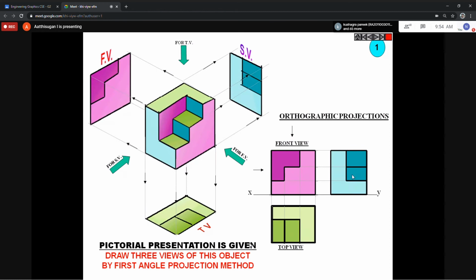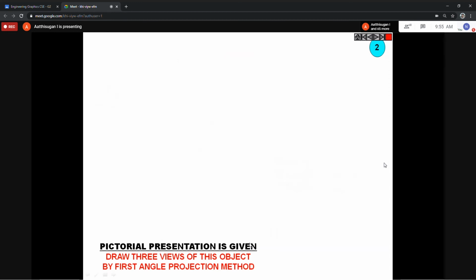Again repeating, this is mainly for those who are drawing manually, that means AutoCAD is not working properly, or they have not installed AutoCAD, or they don't have a system. Those people kindly use scale and pencil. Draw these answers on your paper, scan and upload it for evaluation. No need to draw the 3D image. I want only the 2D image: front view, top view, and side view. That is orthographic projection only I want. I hope you understand.